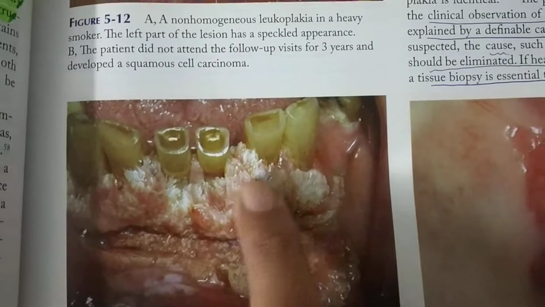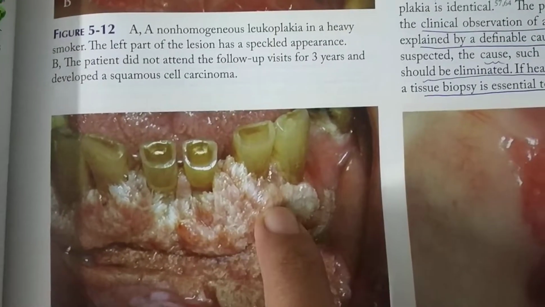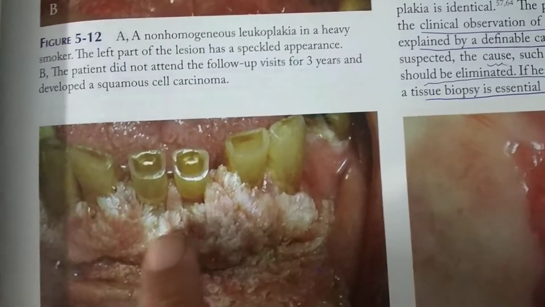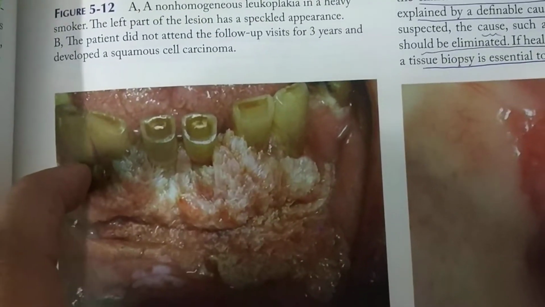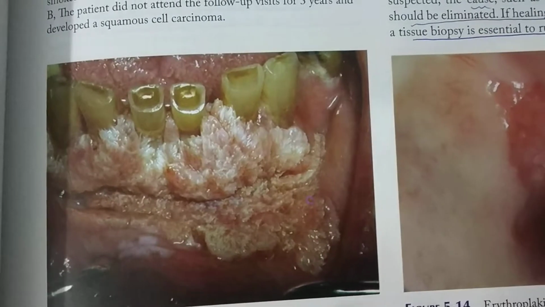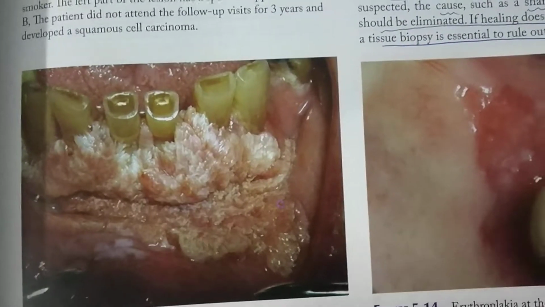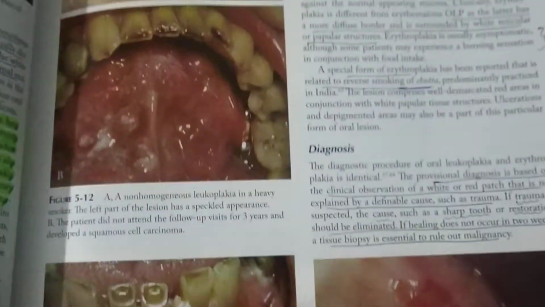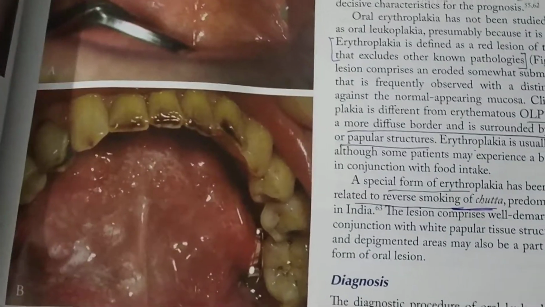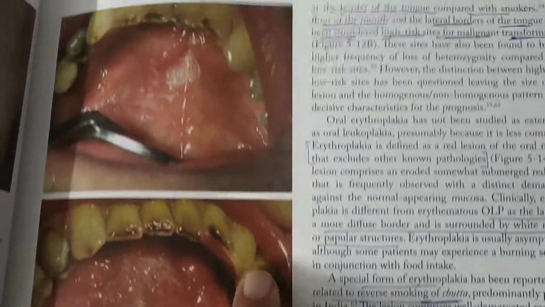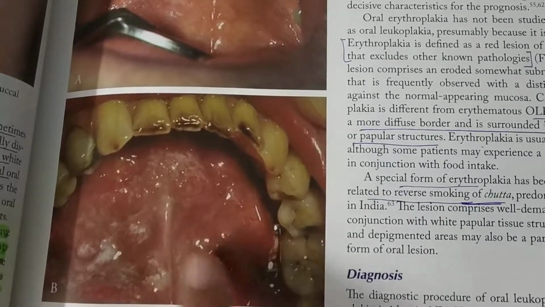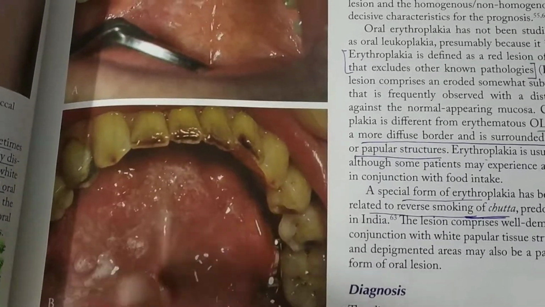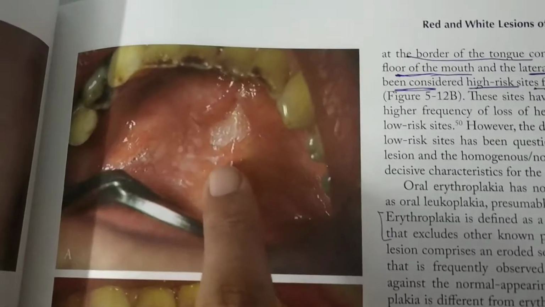You can see these projections, these triangular projections, and there are many. So this is the case of proliferative verrucous leukoplakia. Some more: this is non-homogeneous leukoplakia. This is a nodular type also, the nodules are present. This is non-homogeneous. Why?